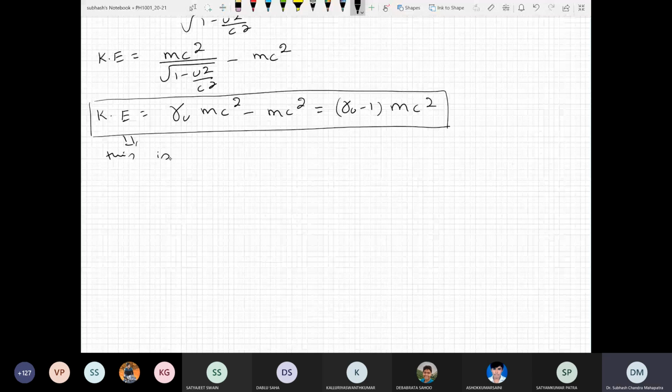This is the relativistic expression of kinetic energy.